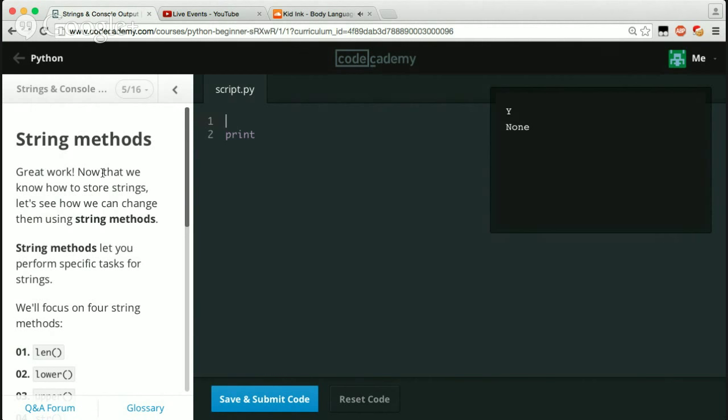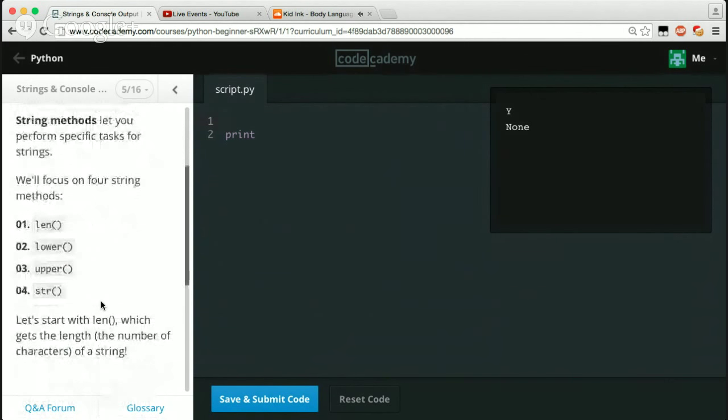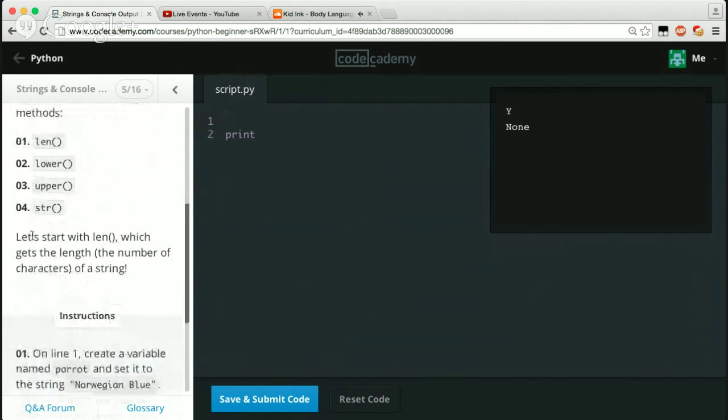Okay, so now, string methods. Great work. Now that we know how to store strings, let's see how we can change them using string methods. String methods let you perform specific tasks for strings. We'll focus on 4 string methods: len, lower, upper, str. So let's start with len, which gets the length, the number of characters of a string.